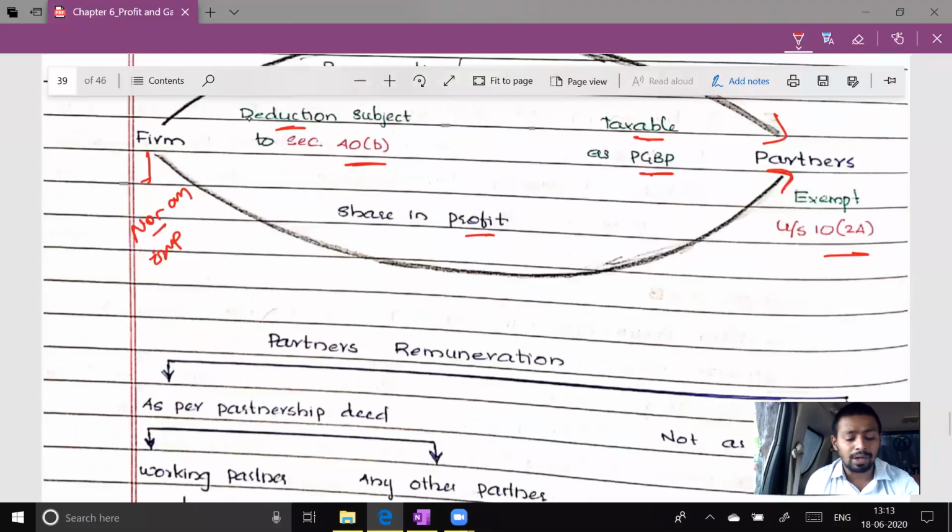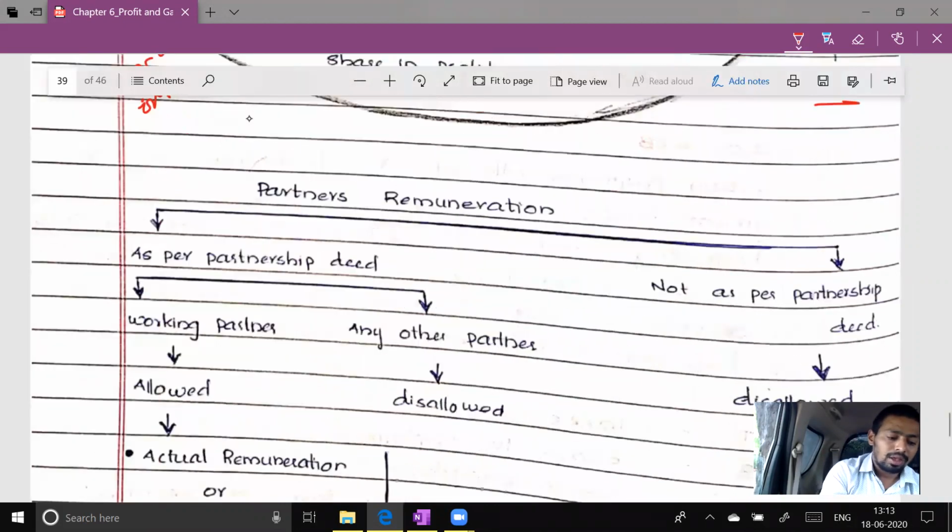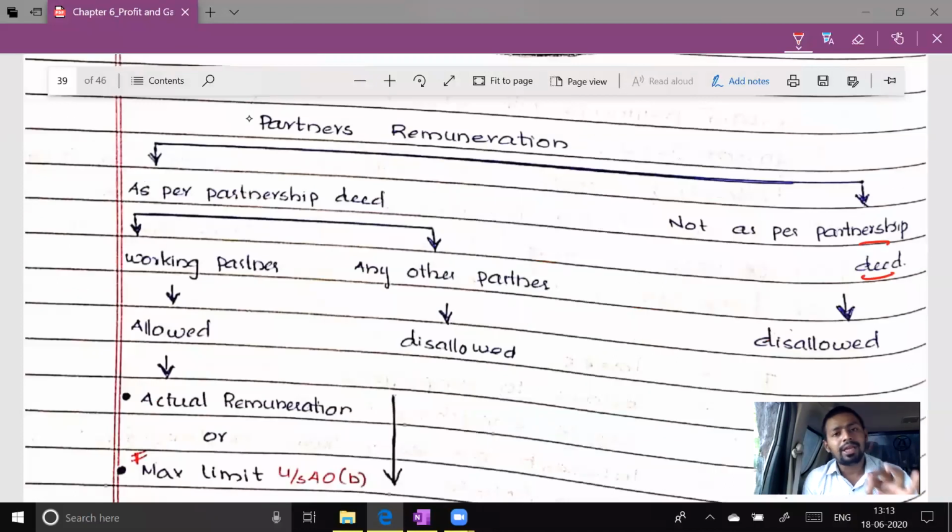For that, you should remember what are the limits given under section 40B for partners' remuneration. So if partner's remuneration is not as per partnership deed, it is outrightly disallowed. If partnership deed doesn't have clause of partner's remuneration, that becomes void contract and therefore it is not allowed to the firm. Secondly, if partnership deed did have partner's remuneration clause, it should not be allowed beyond a particular point. There has to be a maximum limit to control tax evasion.